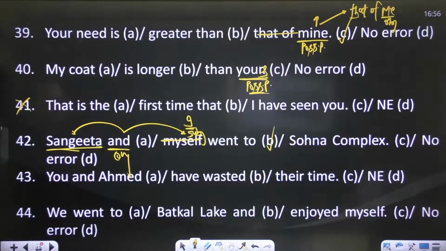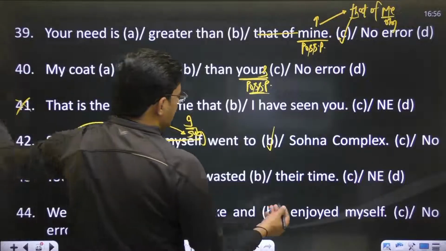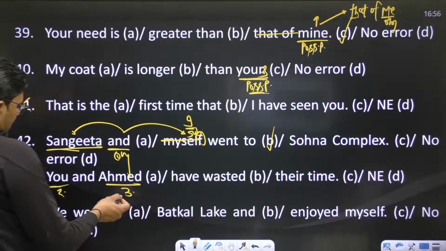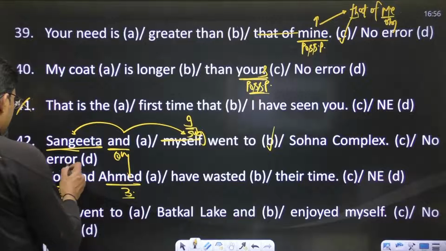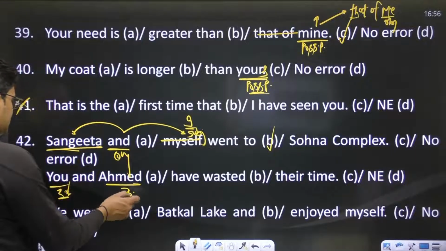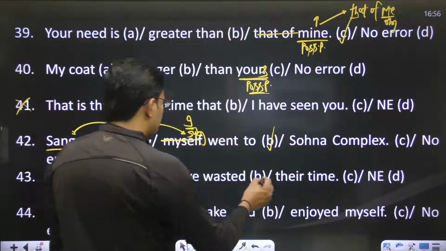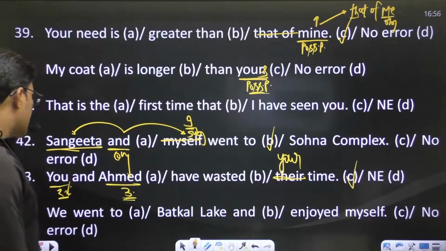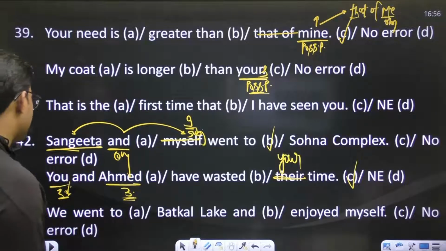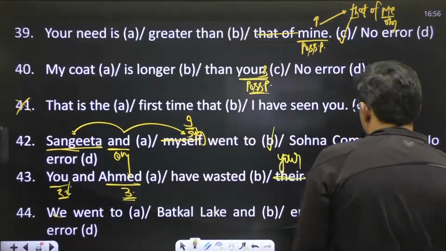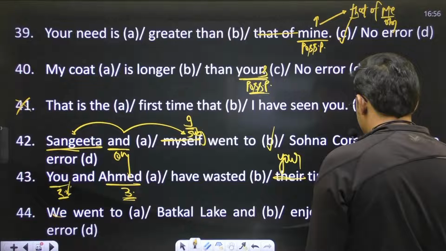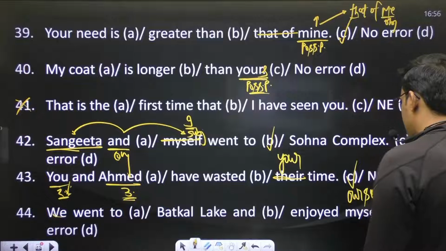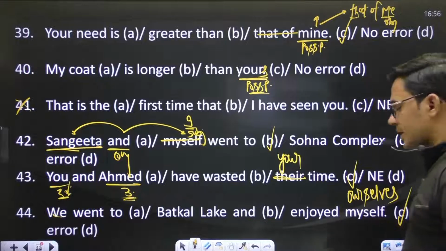You and Ahmad have wasted their time. Okay, this is the second person, this is the third person, and if you check the order, initially the second person comes, and after the second person the third person comes. So according to you, the possessive case your will be there: your time. The sentence is okay now. We went to Badkal Lake and enjoyed ourselves. According to the subject we, the reflexive pronoun ourselves will be there, and you have an error in part C.